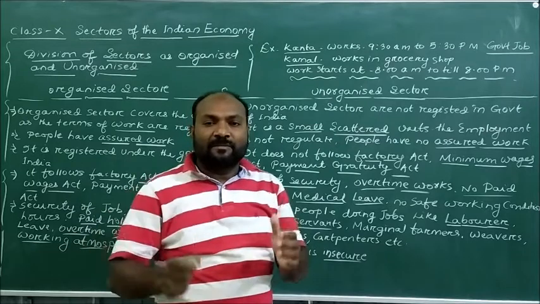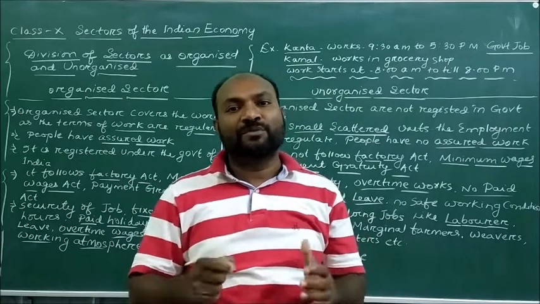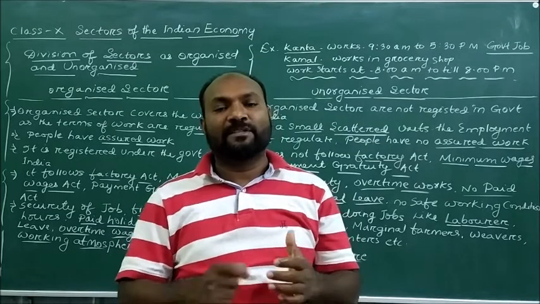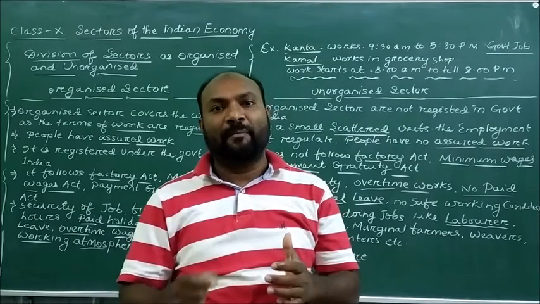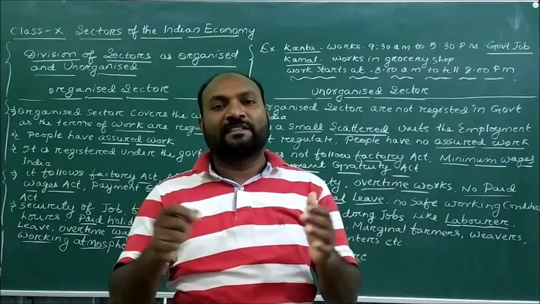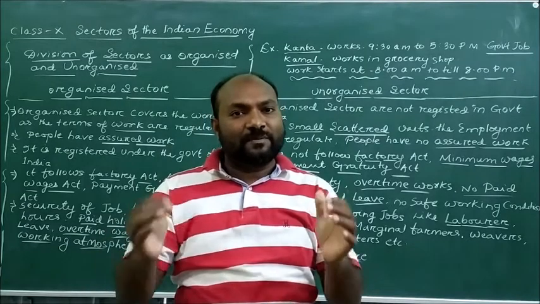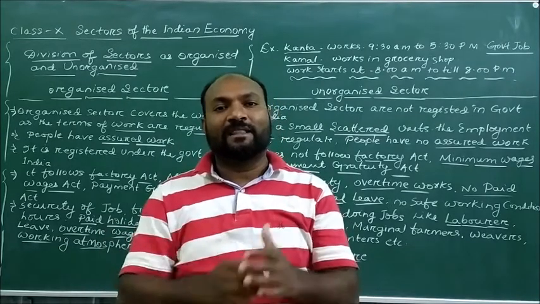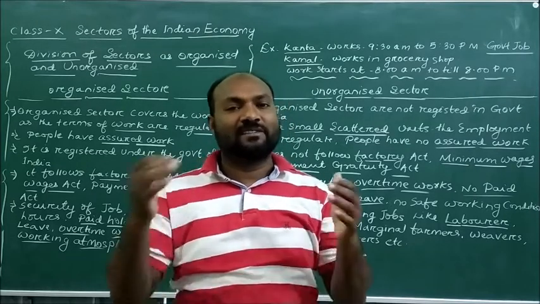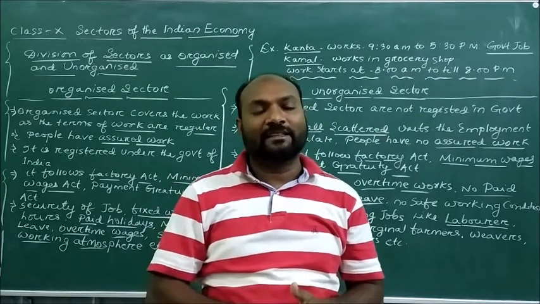Being a government service holder, she has the provident fund, job security, paid holidays, and medical facilities. All these facilities are given to Kanta because she is working in the organized sector.